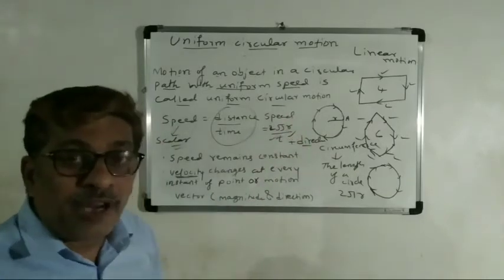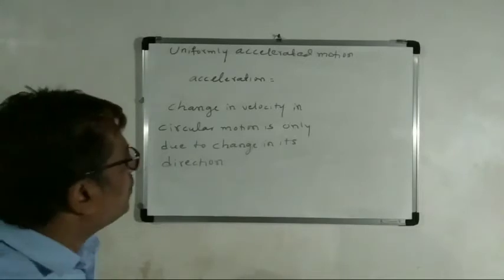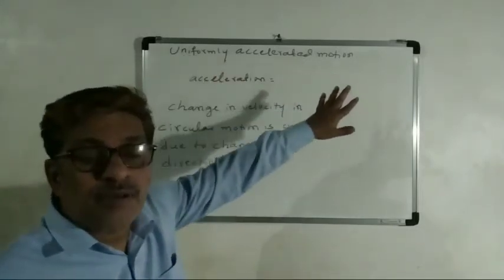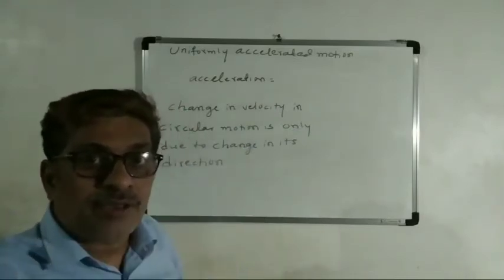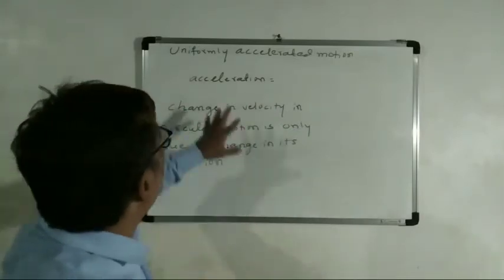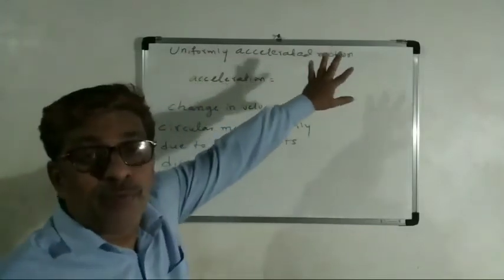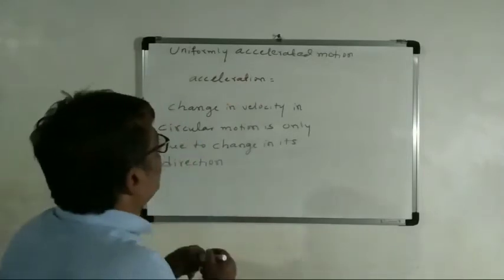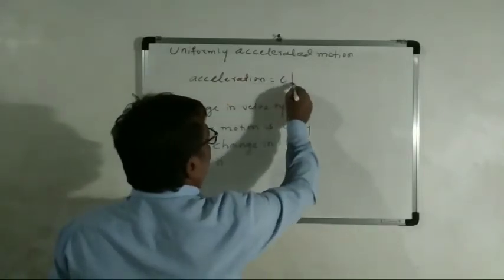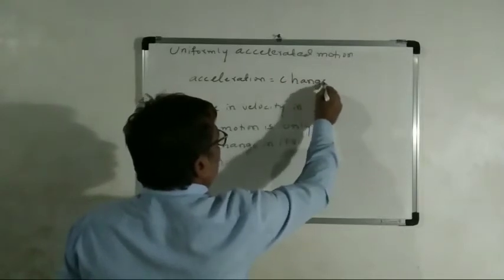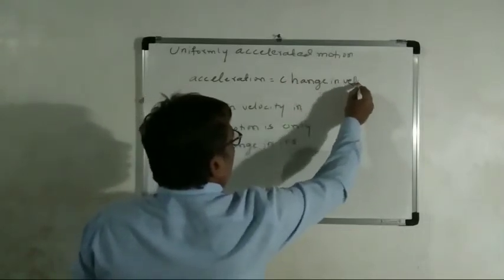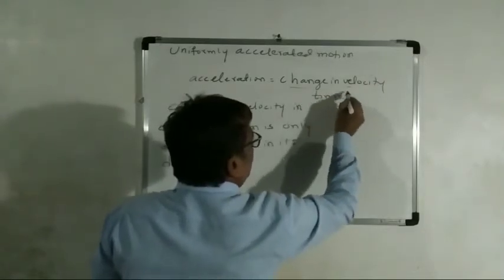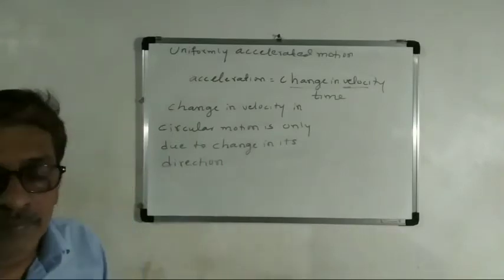Okay, students, what are the ideas? Dear students, how did you get uniformly accelerated motion? Whenever the direction changes, velocity also changes, so that you are calling uniformly accelerated motion. We know the acceleration formula: acceleration is equal to change in velocity upon time.